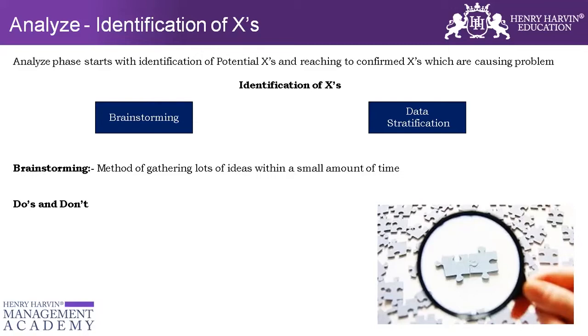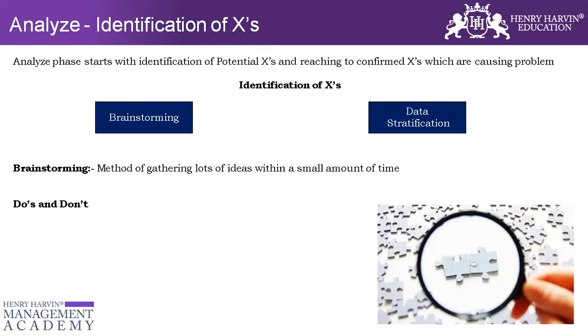Okay. So I know that I have a problem in hand, but I don't know what the factors are due to which I have a very low NPS score. So I will get into a room and ask everybody to express their concerns due to which they believe that the NPS is very low. People get into a meeting room or a conference where a lot of ideas can be gathered within a very small amount of time.